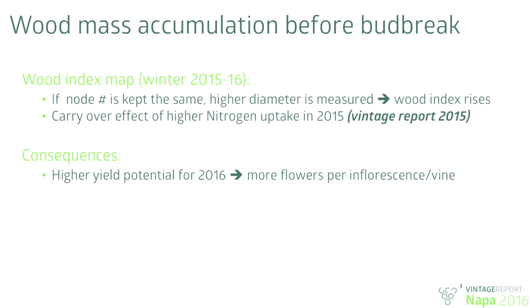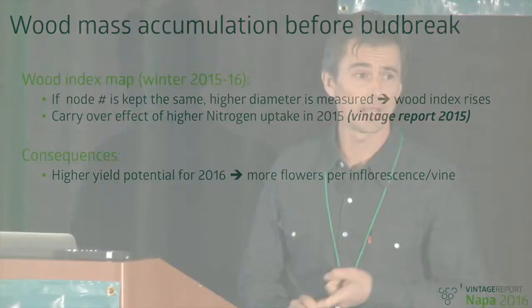So more carbohydrates means greater energy for a more even bud break, and also a higher potential because we have more flowers per vines and also per bunch. So we can already get an early hint in terms of the productivity potential by simply looking at the distribution of dry biomass before bud break.